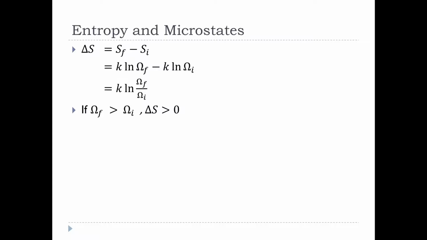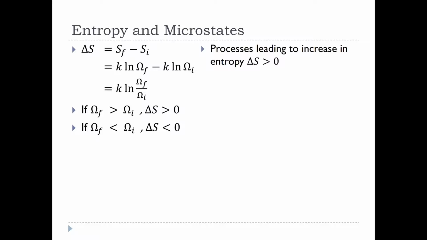As the number of microstates go up, my entropy is going to increase. If the number of microstates go down, so my final number of microstates is less than my initial number of microstates, I'm going to end up with a number in this ratio that is less than 1. The natural log of that is going to be a negative number, and so my entropy is going to be decreasing in that particular case.